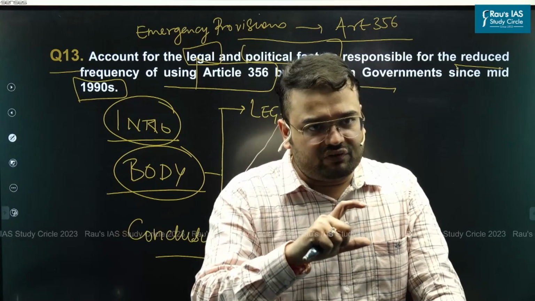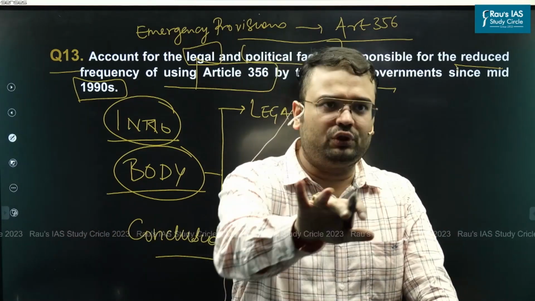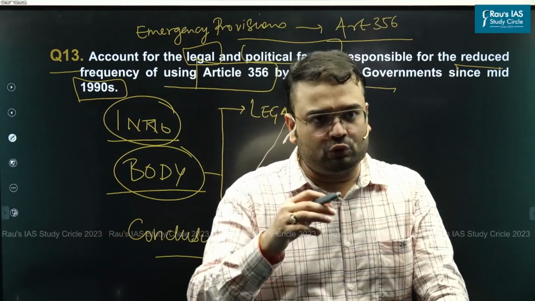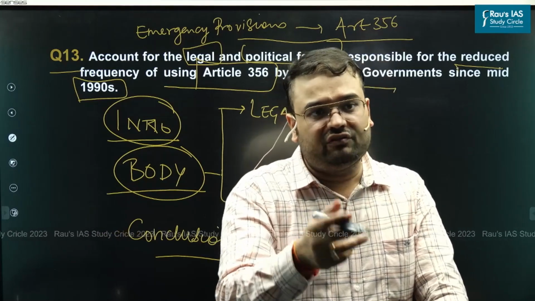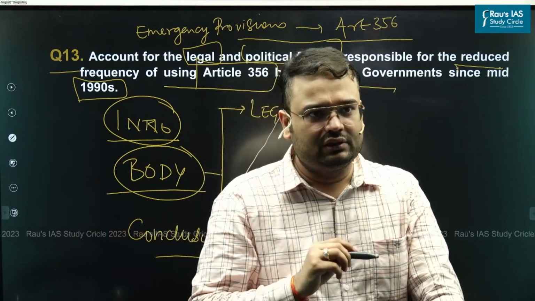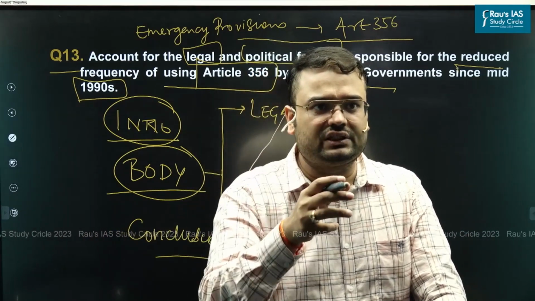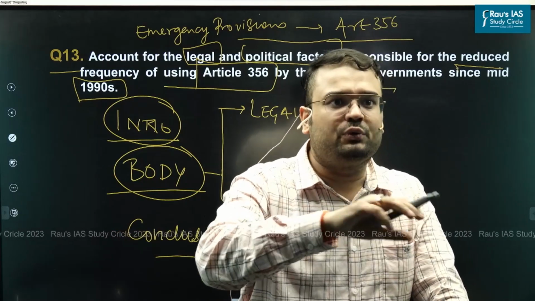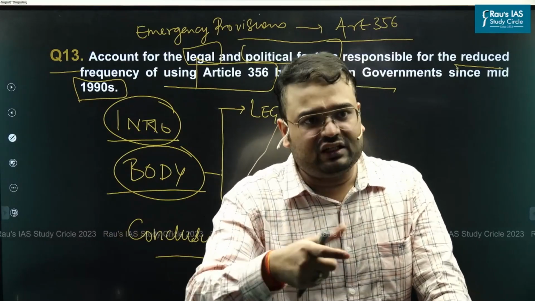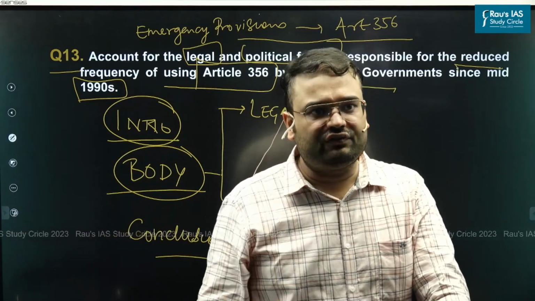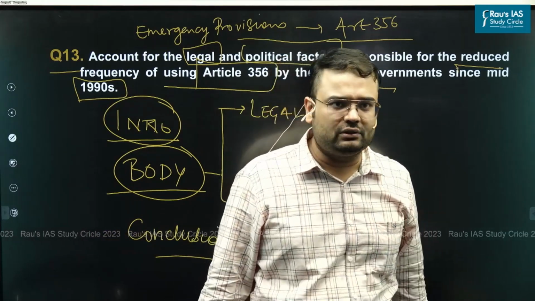Not just was Article 356 used by the Union government, a lot of times it was being used only for political reasons. It was being used in order to dismiss those governments which are headed by political parties which are not of the center. So when one political party gets into power at the center, they will use Article 356 to dismiss their opposition's political party which is in power in different states. As such, there was a clear politicization in the use of Article 356. As such, we saw what? Frequent use of Article 356 by the Union.